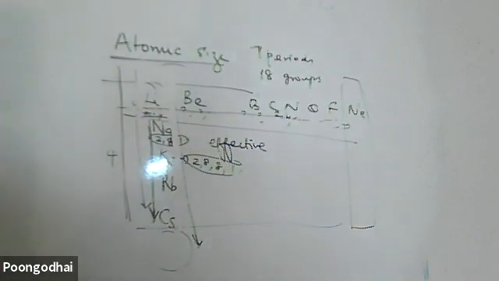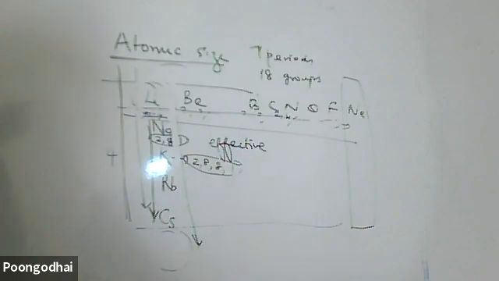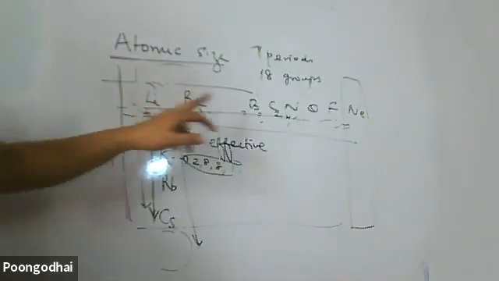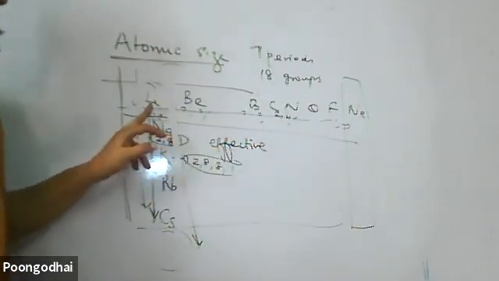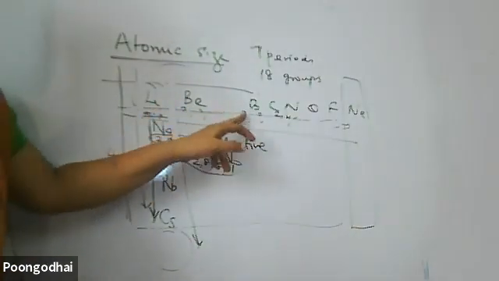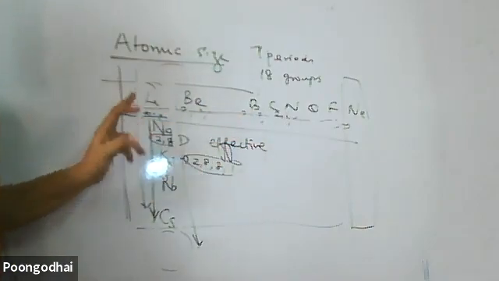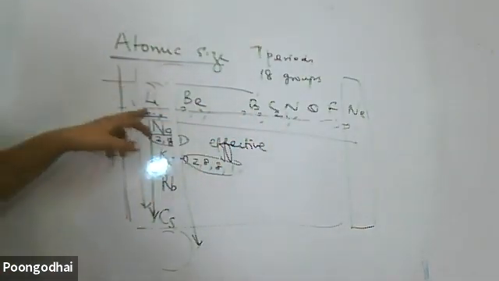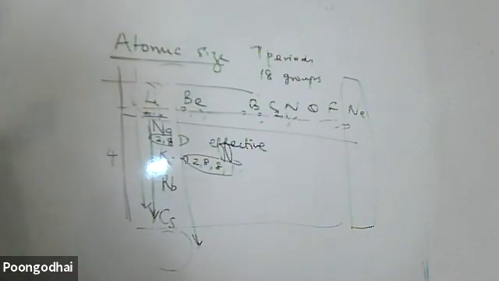Repeat it, Sandhya. Amrita, tell me. Understand it, ma, don't just say it by heart. If you say it by heart, you will forget it. When I'm moving along a period, the electronic configuration goes 2,1; 2,2; 2,3; 2,4, where electrons are added up in the same shell. The number of shells in these atoms remains the same.